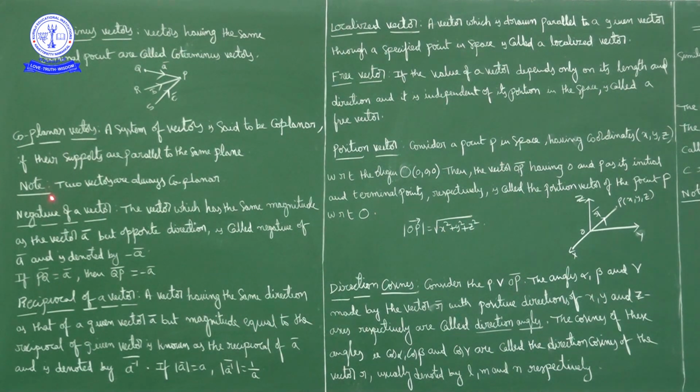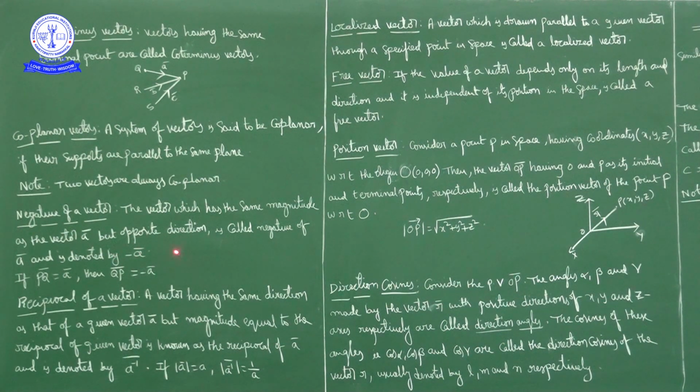And that is what is written here. The vector which has the same magnitude as the vector A bar but opposite direction is called negative of vector A bar and is denoted by minus A bar. Any vector which has the same magnitude as the vector A bar but opposite direction is called negative of vector A bar and is denoted by minus A bar.